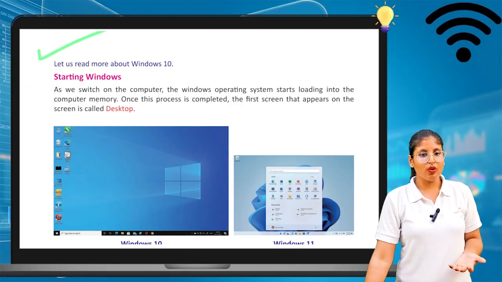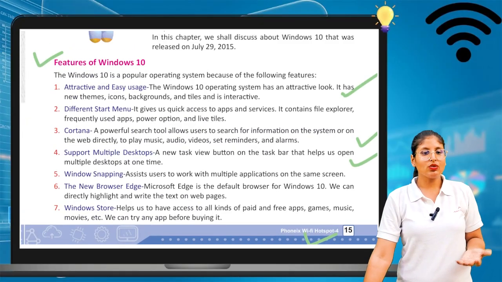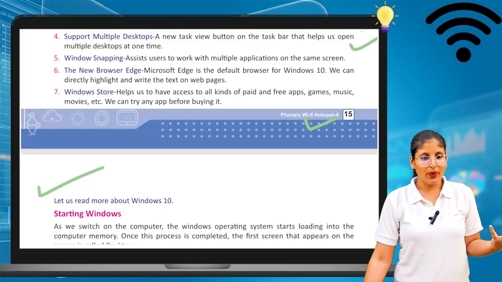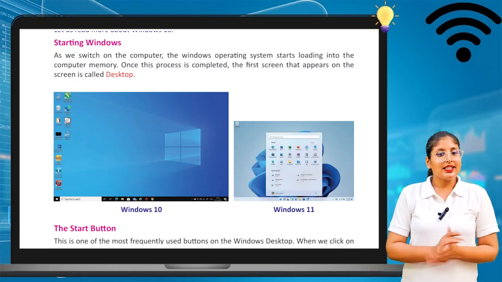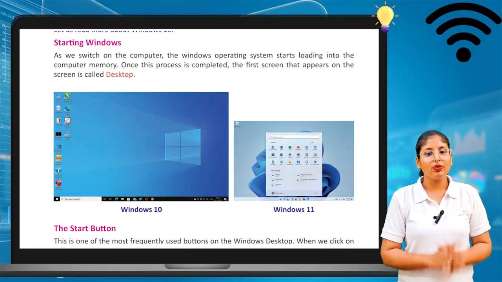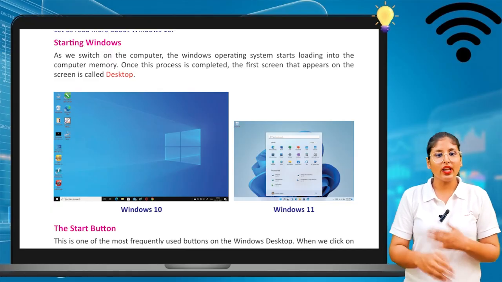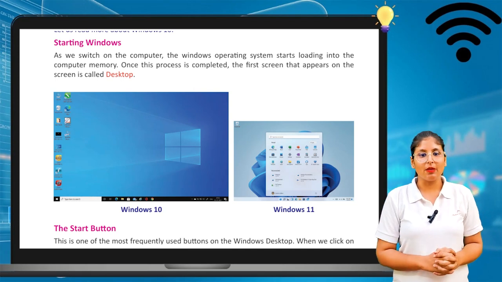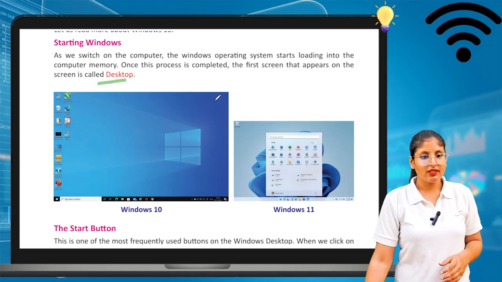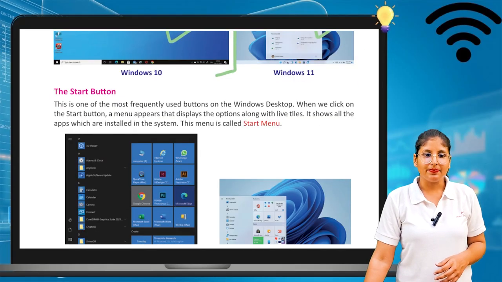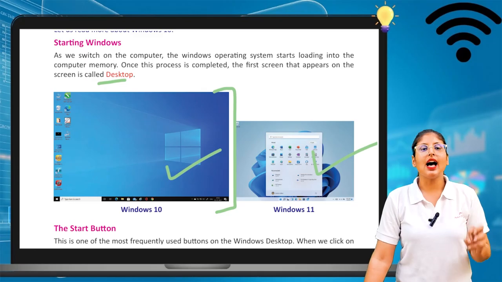Now let us read more about Windows 10. I am hoping the features of Windows 10 are clear to you. Now we will see starting a window, how we can start a window. As we switch on the computer, the Windows operating system starts loading into the computer memory. Once this process is completed, the first screen that appears is the desktop. This is the desktop. The Windows 10 desktop looks like this, and the Windows 11 desktop looks like this. Okay, so this is the starting window.